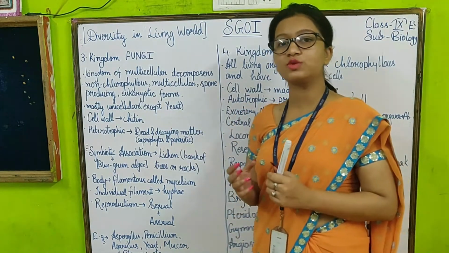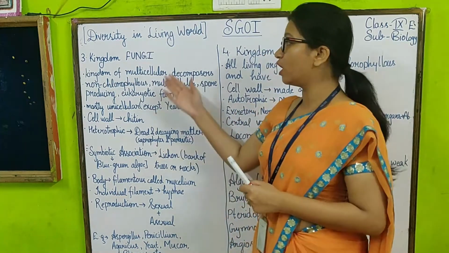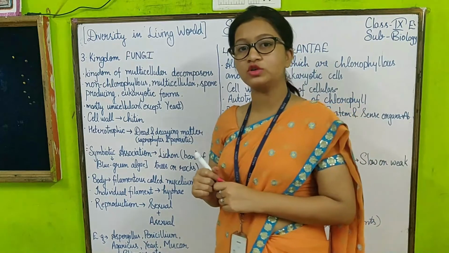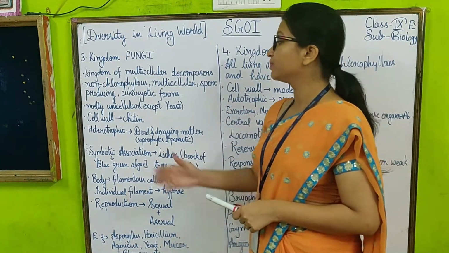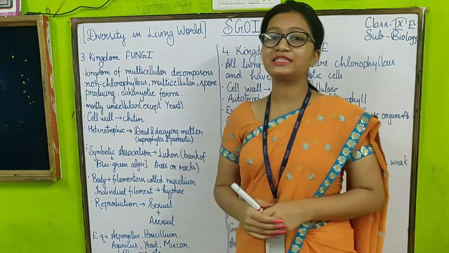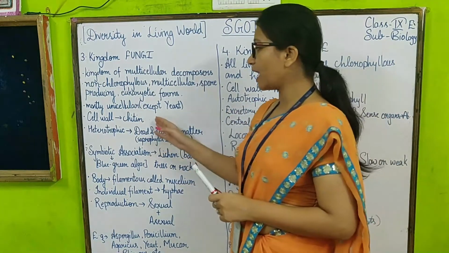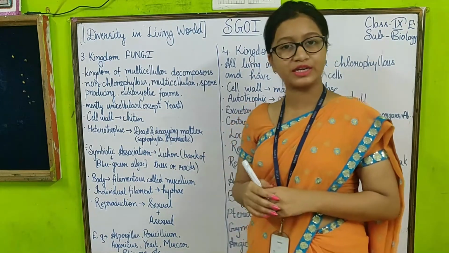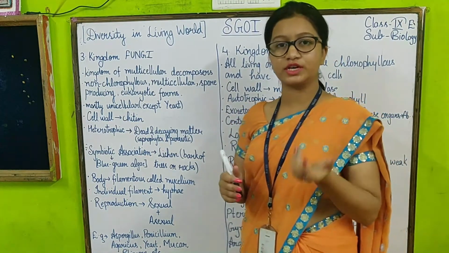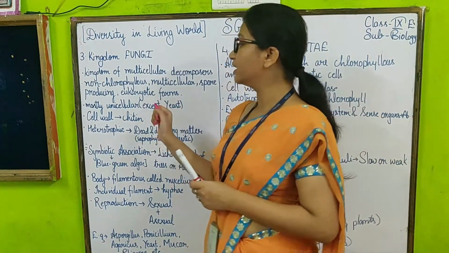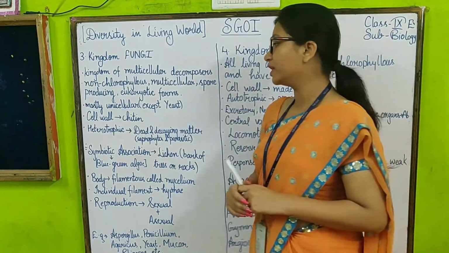That means the cells which form kingdom Fungi are eukaryotic, that means they are composed of a true nucleus. Next thing, this kingdom is mostly multicellular except yeast. And now, the cell wall is composed of chitin. As you all know, the cell wall is present, but the cell wall you studied before is composed of cellulose, but in case of kingdom Fungi the cell wall is composed of chitin.